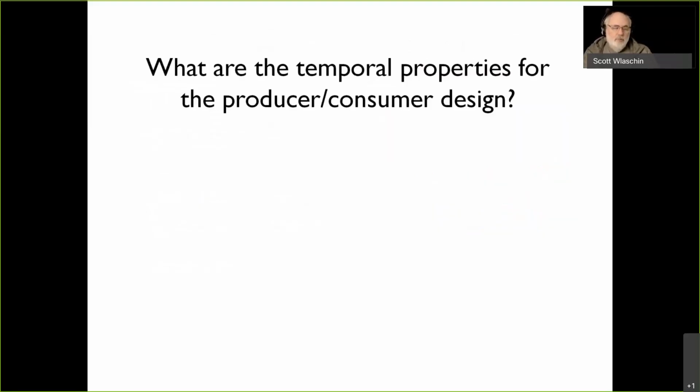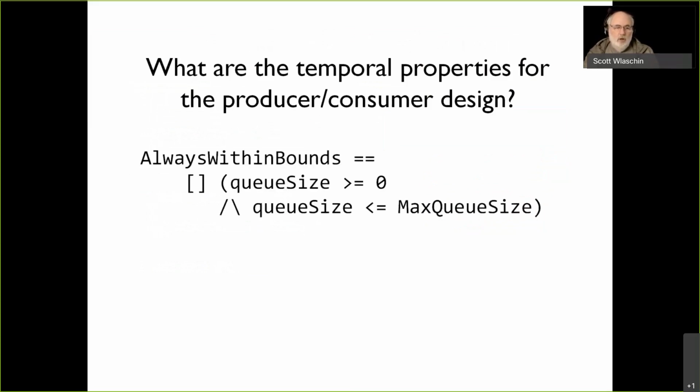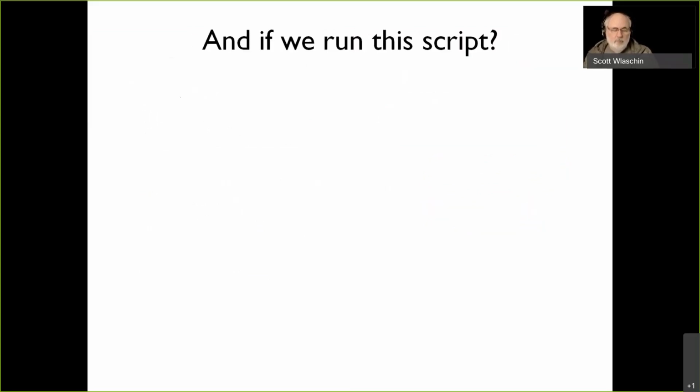So what are the properties we want over time for this model? Well, the main one we wanted was that it was always within bounds. The queue size is always greater than 0, and the queue size is always less than the maximum. So you should be able to read this now. Queue size is greater than 0, and queue size is less than the max, and that whole thing is always true for every possible state.